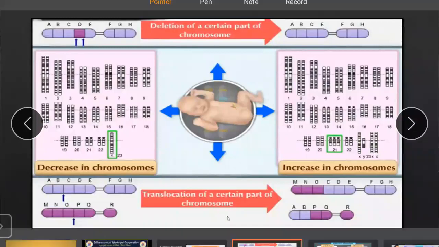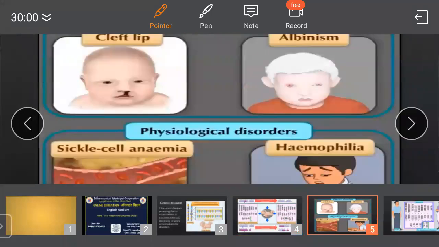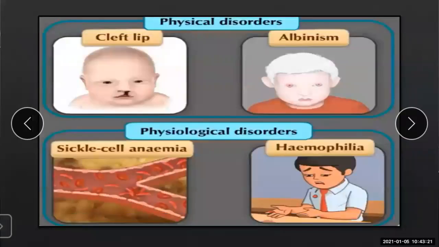Now moving further to the next slide which we have seen. So these are the physical disorders and the psychological disorders. What are the disorders which come under physical disorders? Cleft lip, albinism, which we can see. But the psychological disorders, for example sickle cell anemia, hemophilia, we can't see with our eyes because it goes on inside the body. So physical disorders and psychological disorders.